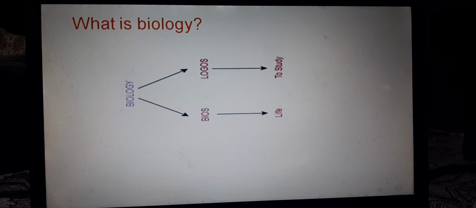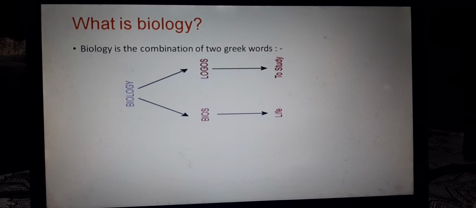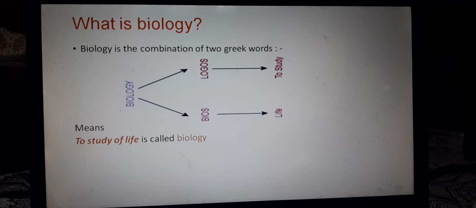So now the question is, what is biology? We will start to know biology from what is biology. Actually, biology is a combination of two Greek words. First, bios, and second, logos, where bios means life. Logos, as you know, means to study. So you can define it as: to study life is called biology. To study about life is called biology.